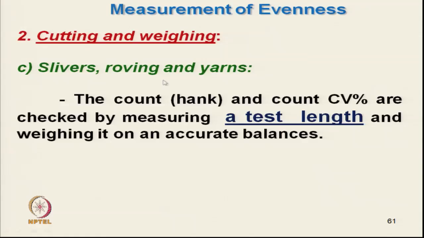That is why the count or hank and CV percent are checked. So CV percent along with the count is measured by measuring a test length and then weighing it accurately by balance.